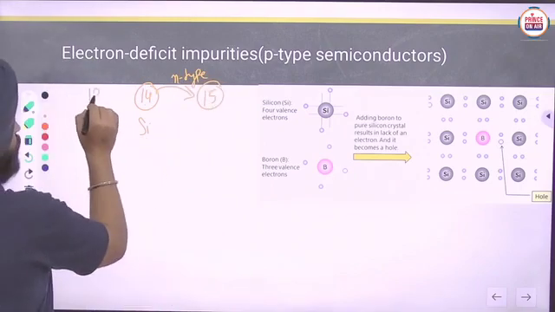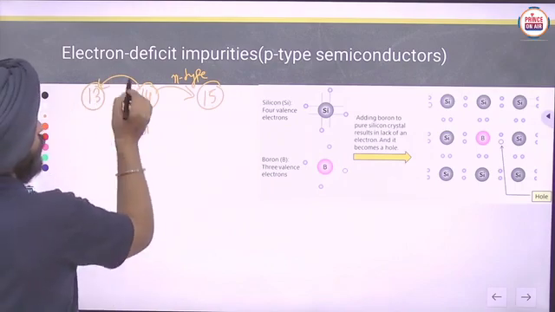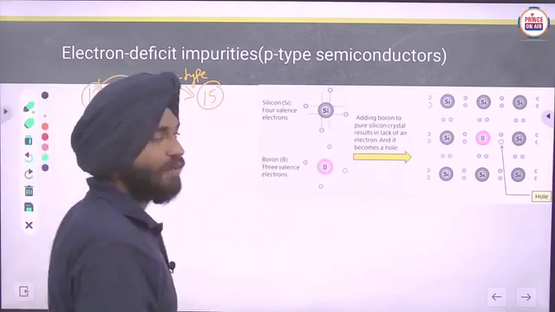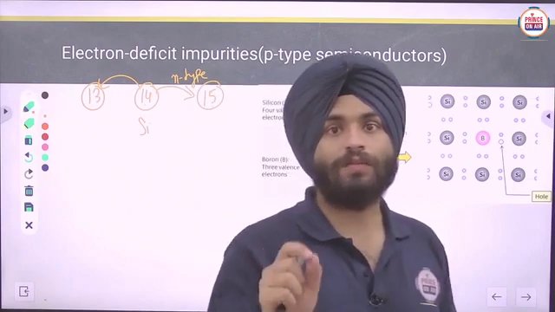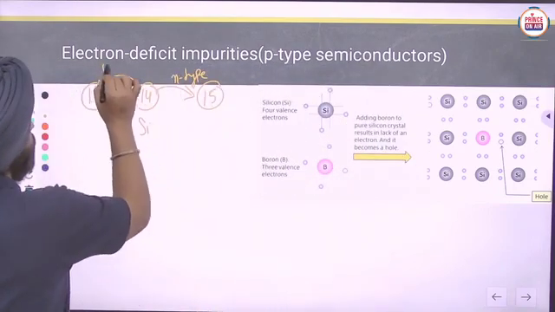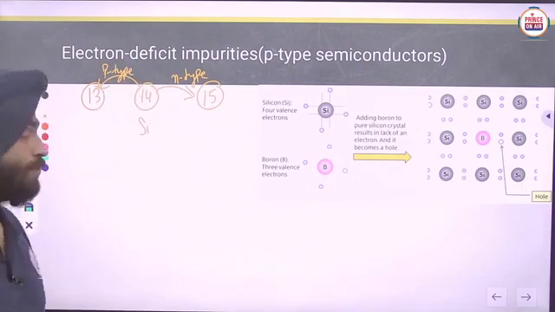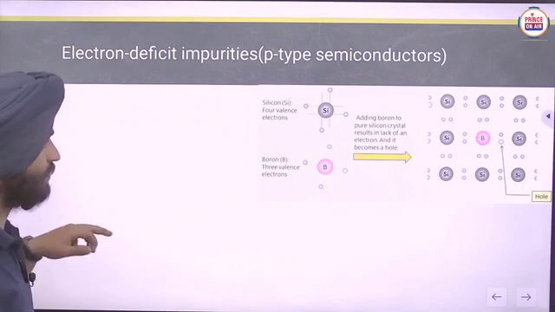And if you join a group 14 element with group 13 elements, there will be a deficiency of electrons, and in that way the p-type semiconductor will form. Okay, clear? That we can see here.